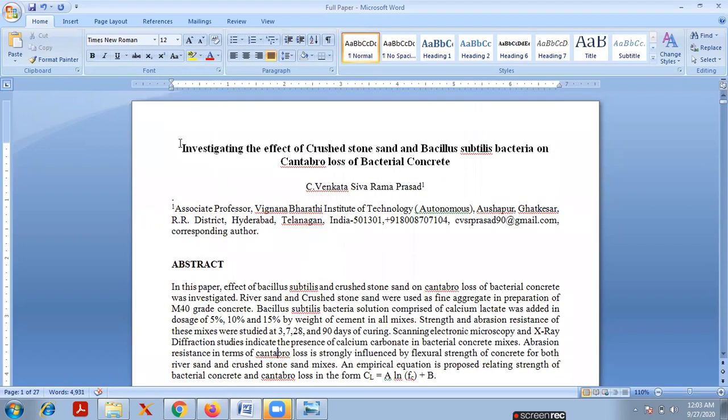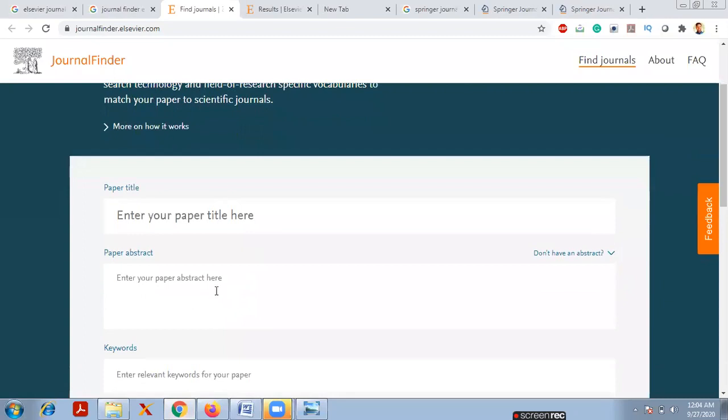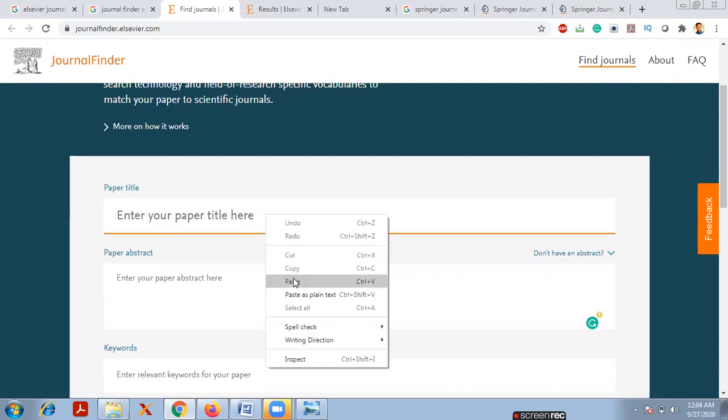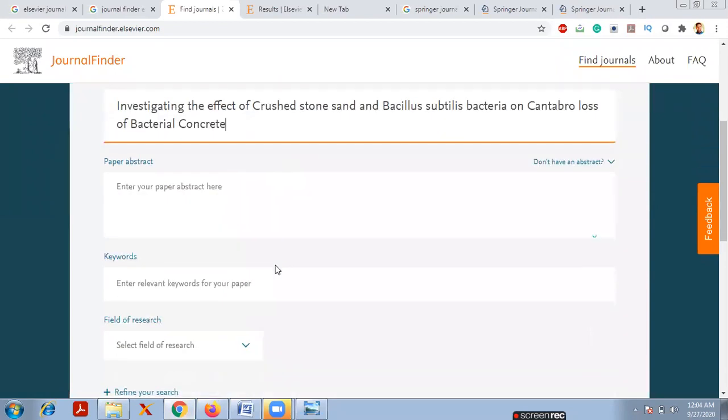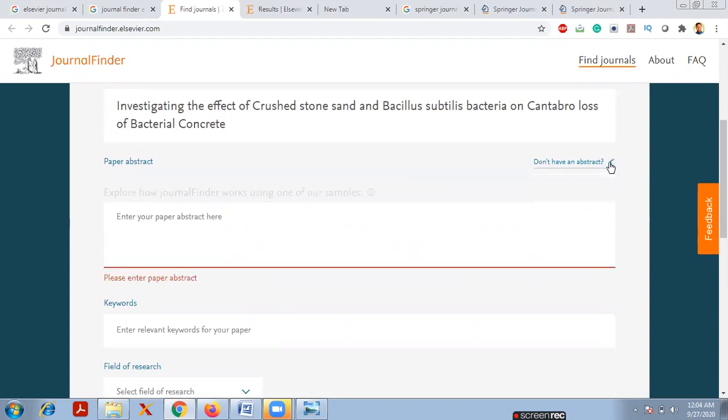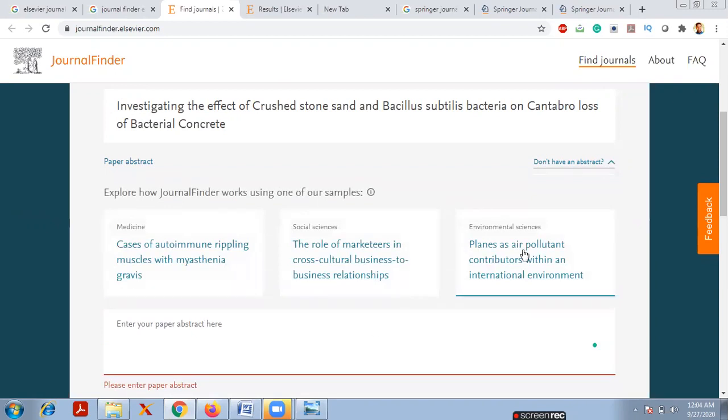Now I will copy the title of my research paper. Simply enter it here. See, here they wrote paper title, so you enter your paper title here. Okay, it is pasted. Now coming to the paper abstract. Enter your paper abstract here. If you don't have an abstract, simply click here and follow this, and you will get a suitable journal for your research paper.